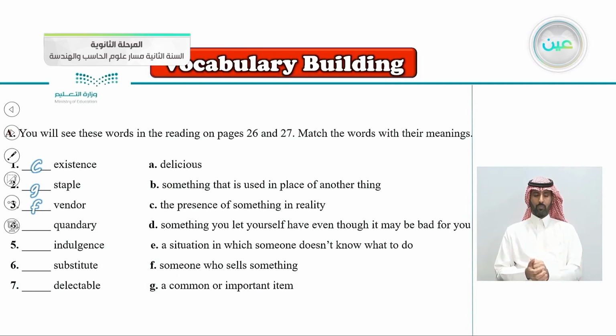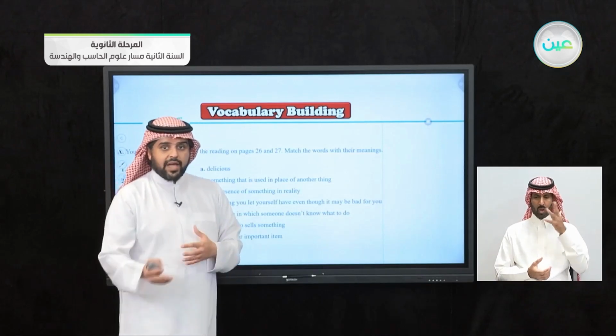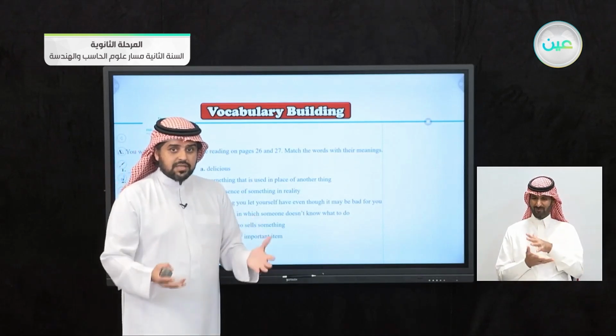Quandary. What does the word quandary mean? It goes with the letter E, a situation in which someone doesn't know what to do. You're in trouble. If you're in a situation where you don't know what to do, how to act, you say, I'm in a quandary here.